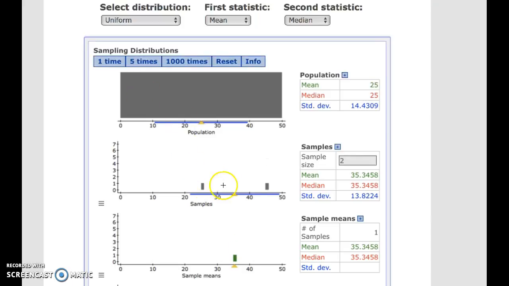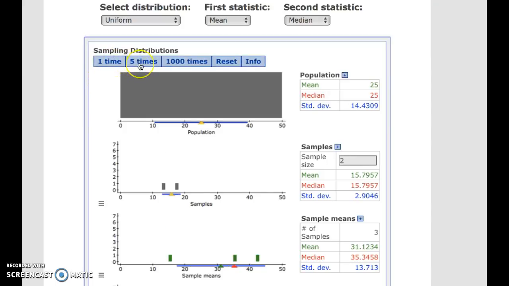So notice those 2 from somewhere in my block. It plots their mean, and then you probably see on your screen down below it tackles the medians. So I'm going to leave the medians off and just, again, look at the samples and then the means. So let's say I do it again. 2 more individuals, and there's their average.